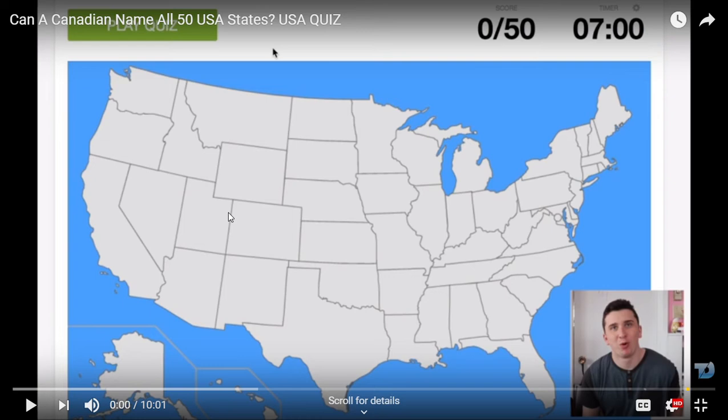Then we also have Vermont. This one is Vermont. All right, Vermont. Then we also have Virginia. This one is Virginia, the state of Virginia, where almost all of the presidents of the United States, or the majority of the United States presidents, were born, in this state of Virginia. Wow, that's amazing. I didn't know that before.